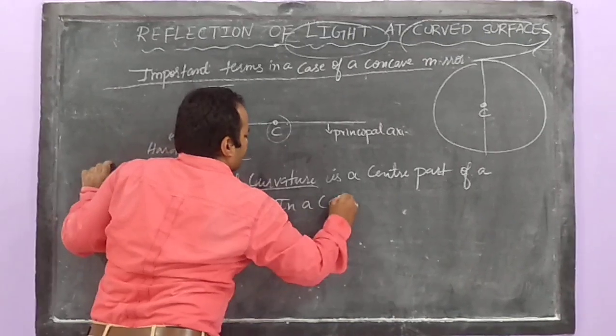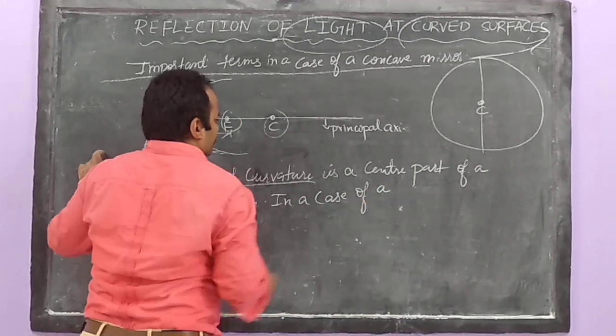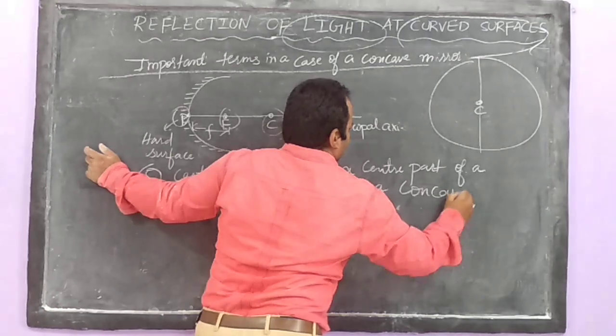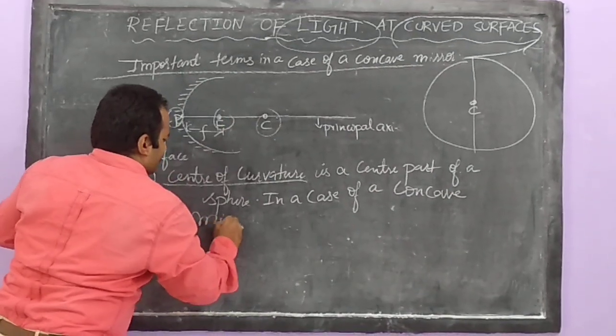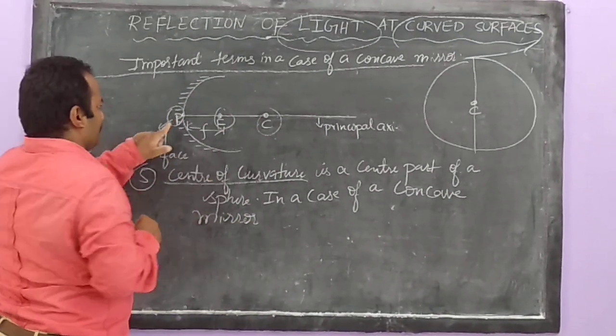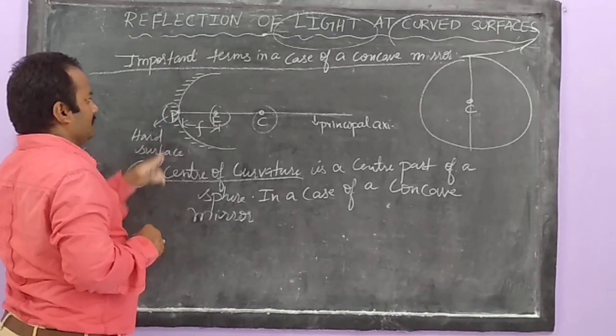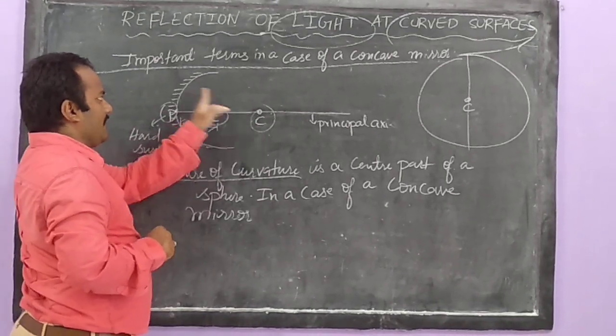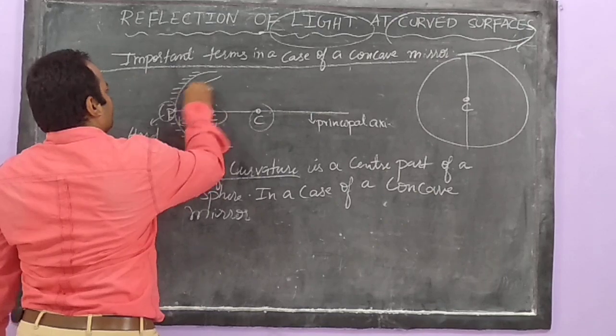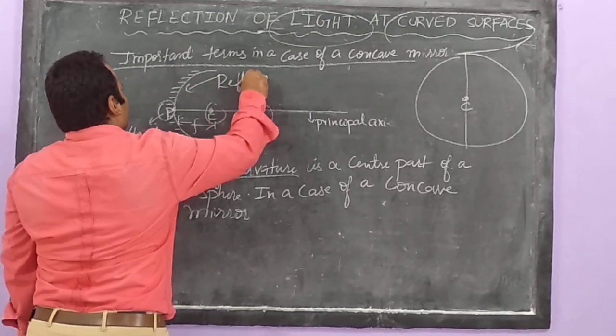In the case of a concave mirror, this is a concave mirror. So where is the center of curvature? It lies in front of the reflecting surface, because this is a reflecting surface.